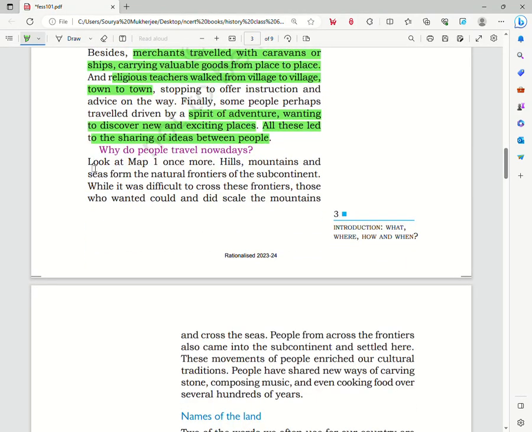Now let us move on. Look at map 1 once more. The hills, mountains, and seas form the natural frontiers of the subcontinent.